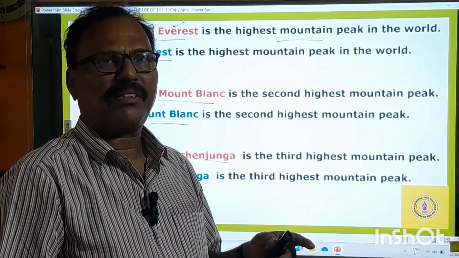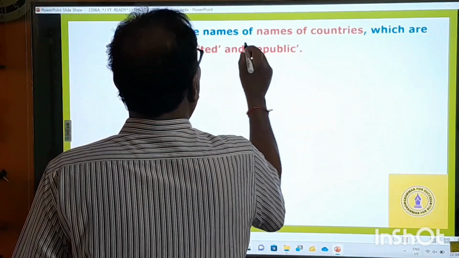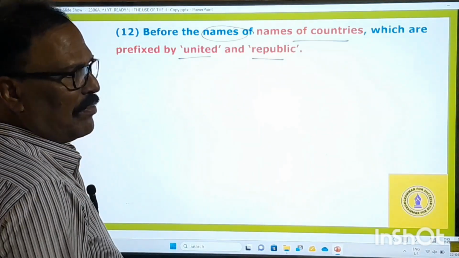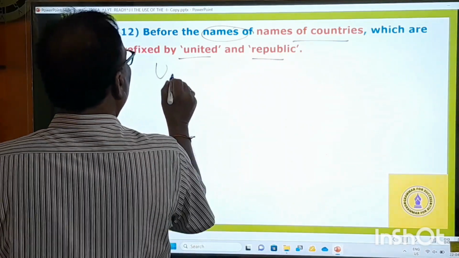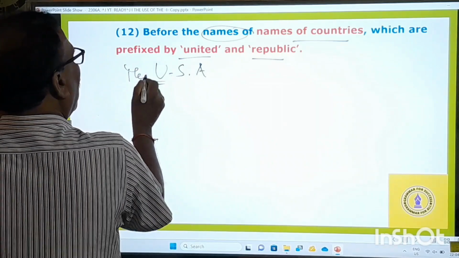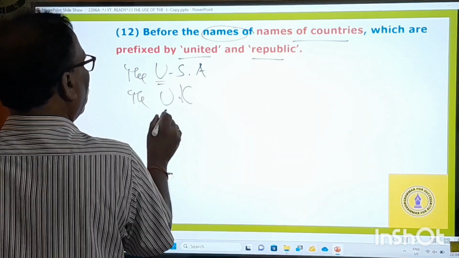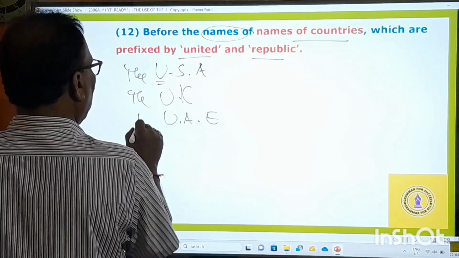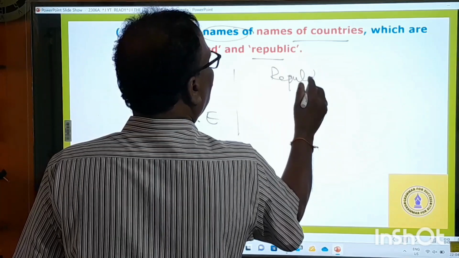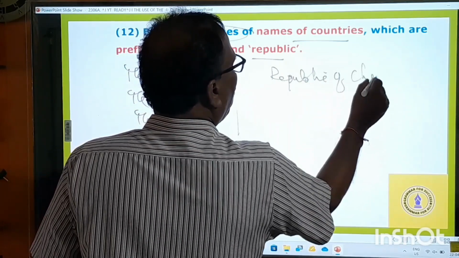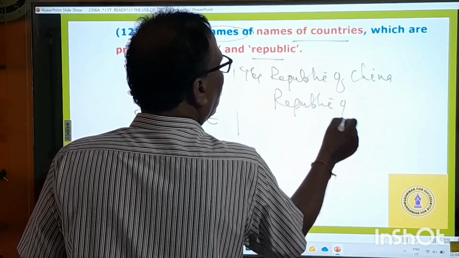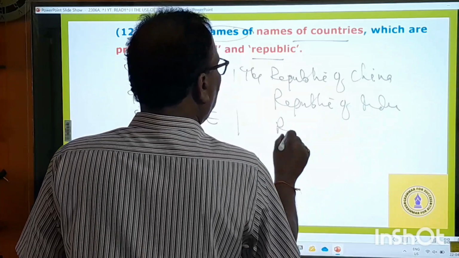Before the names of countries which are prefixed by United or Republic: the United States of America, the UK, the United Kingdom, the United Arab Emirates. The Republic is also there: the Republic of China, the Republic of India, the Republic of Congo.